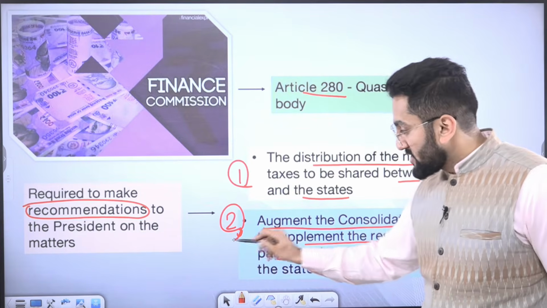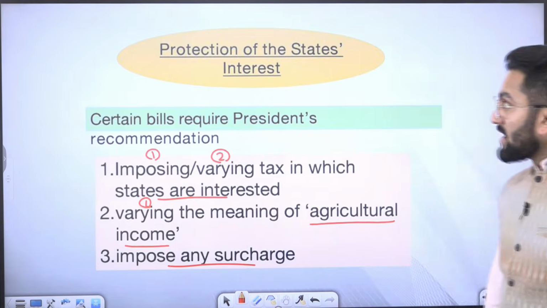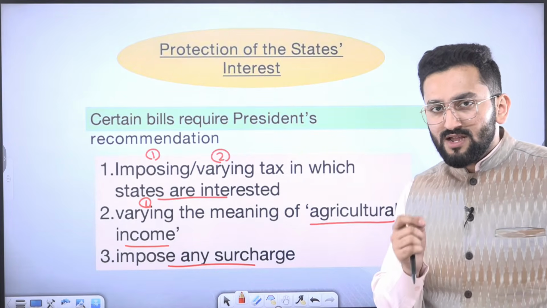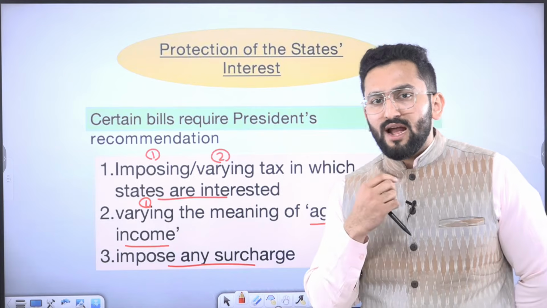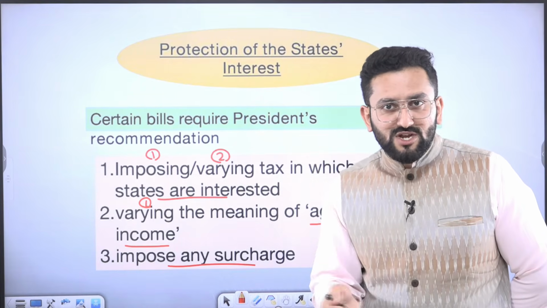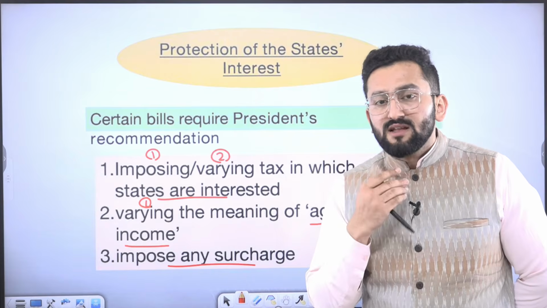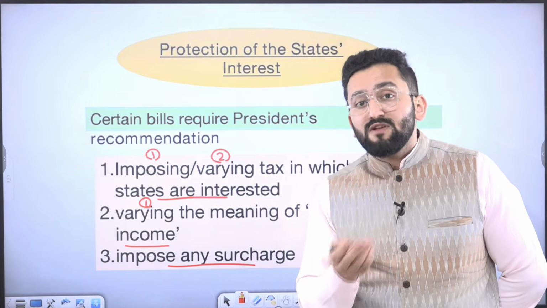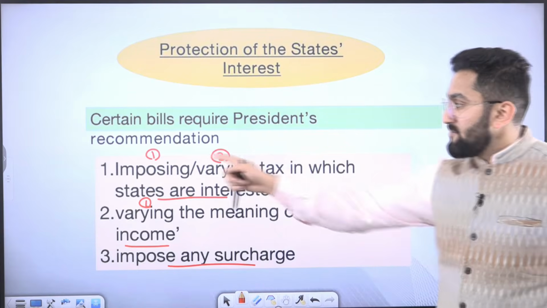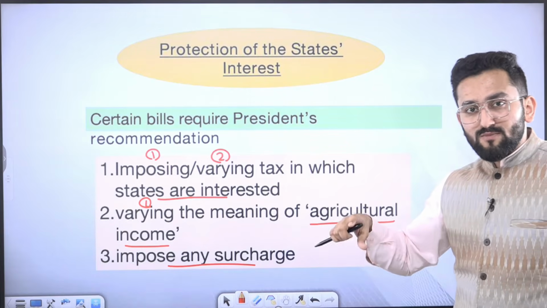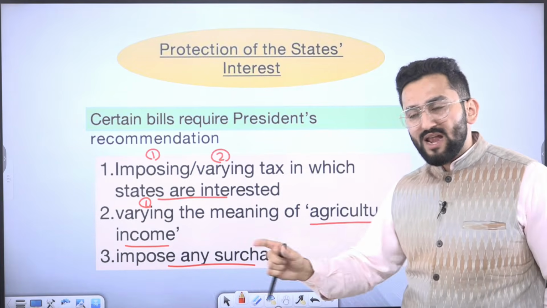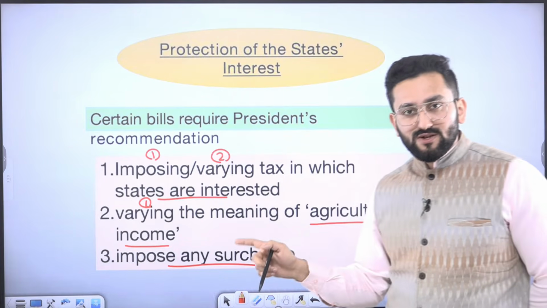Okay, important point. Clear? Now, protection of state's interest. What does it mean? It means if Parliament does not have any limitation on its power with respect to changing the tax proceeds or varying or adding any tax, then it may negatively impact the interest of the state. So we need to have certain protection there. So one is imposing and varying. Imposing means to impose something new. Varying means there's already a tax, but you are varying that, in which states are interested.